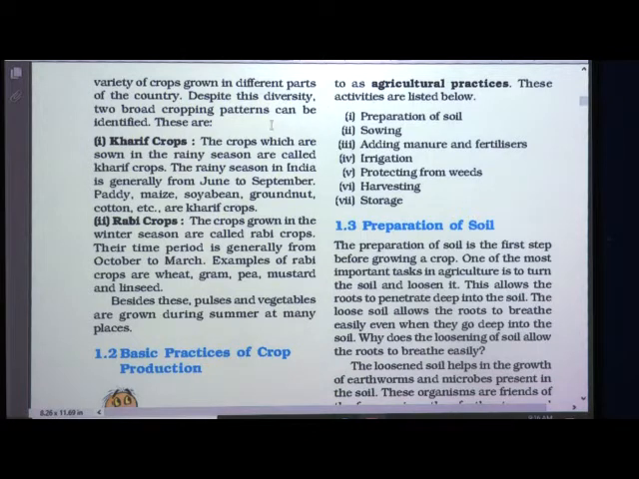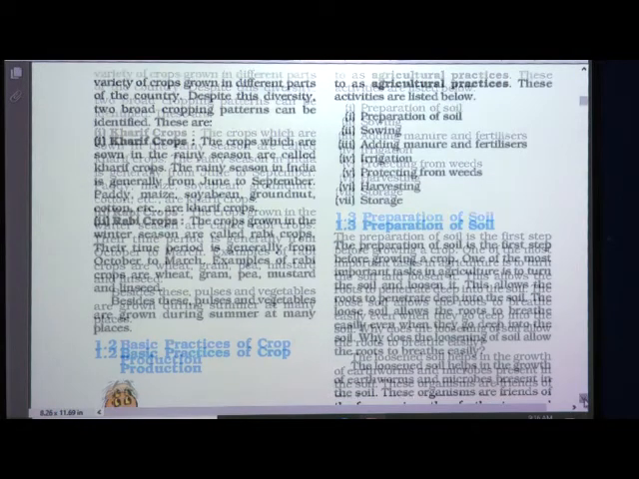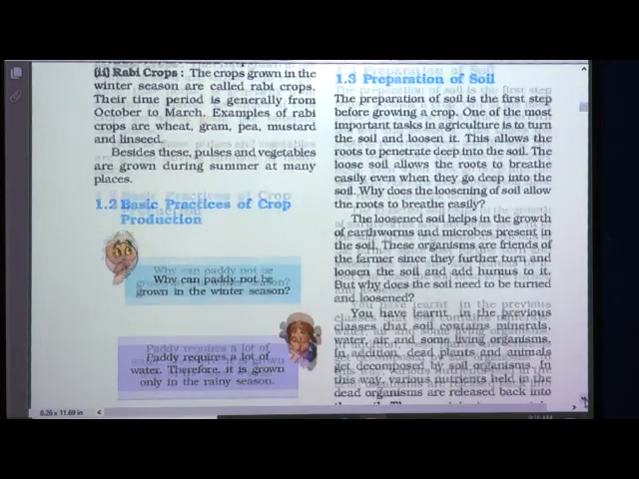Now we have discussed the cropping patterns, but how are these crops grown? There are some basic practices of crop production. So let's discuss these basic practices of crop production.